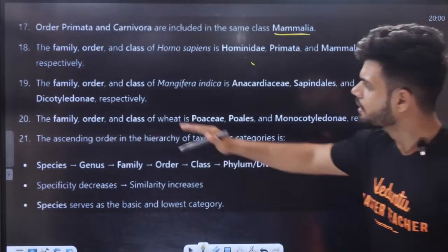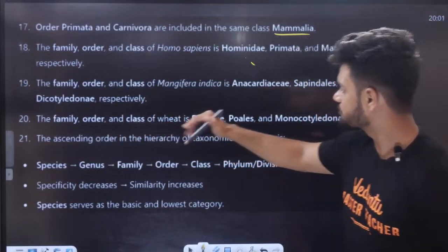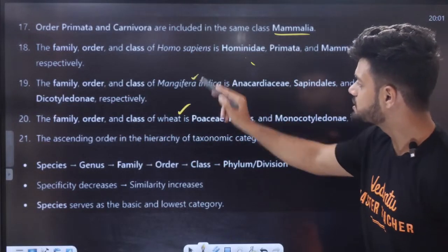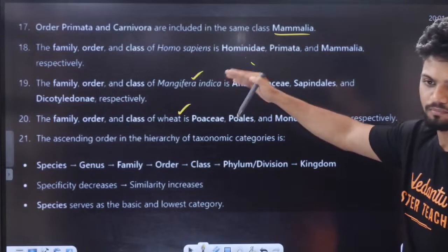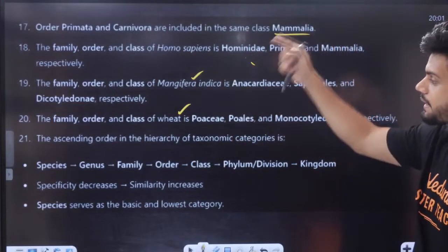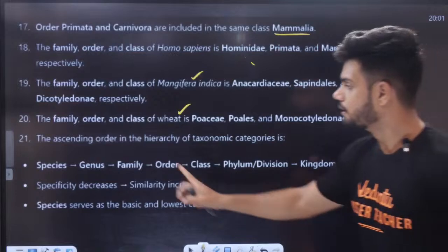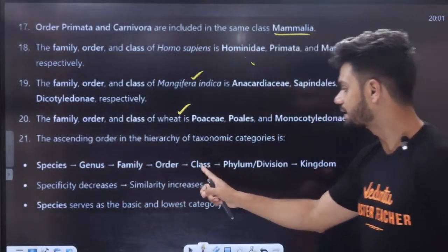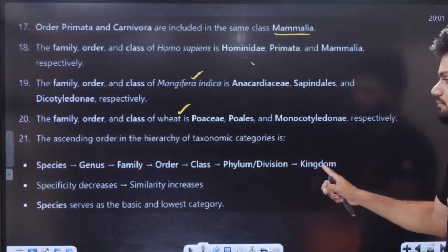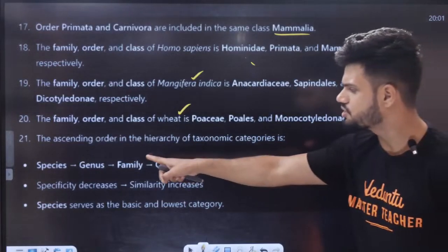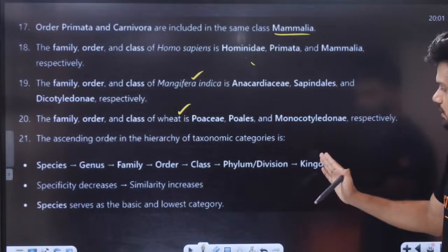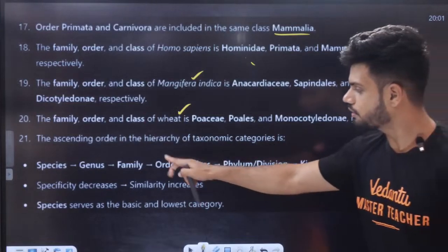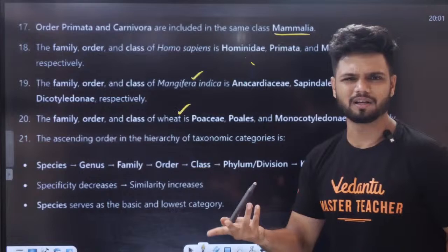Okay. Now the family, order, class, that is basically for your wheat, Mangifera indica is given right here. The table we learned, the big table we learned, the same thing is given here. Taxonomic hierarchy is species, genus, family, order, class, phylum or division, kingdom. Mnemonic: Keep pots clean or family gets sick. Small mnemonic.